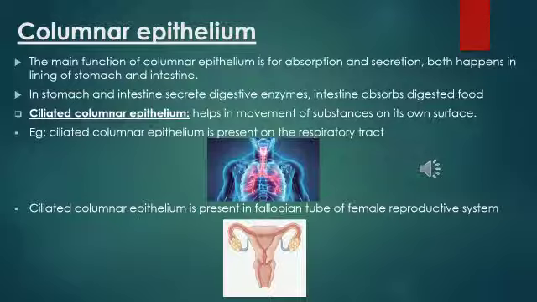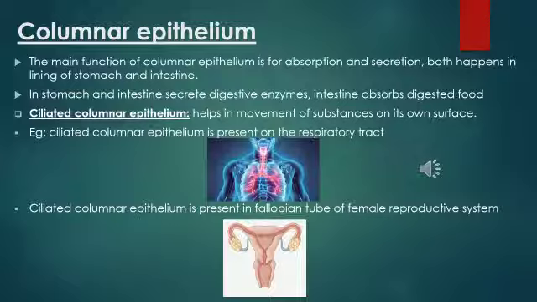So there is a lining in the stomach made up of columnar epithelium, and it is also present in the intestine, where it functions in absorption of nutrients. The stomach and intestine secrete digestive enzymes, and the intestine absorbs the digested food.